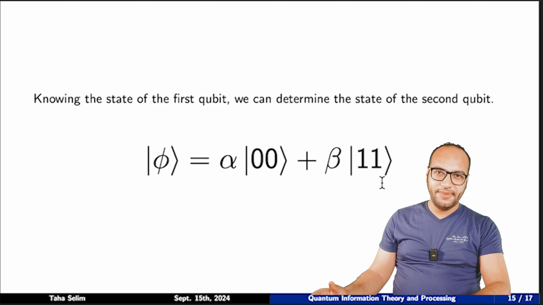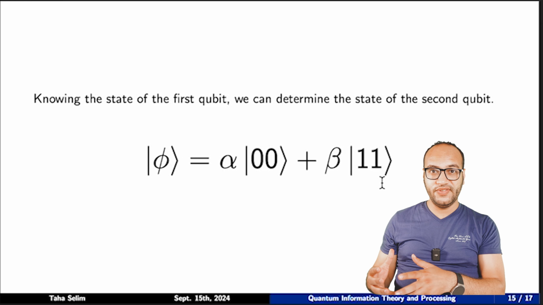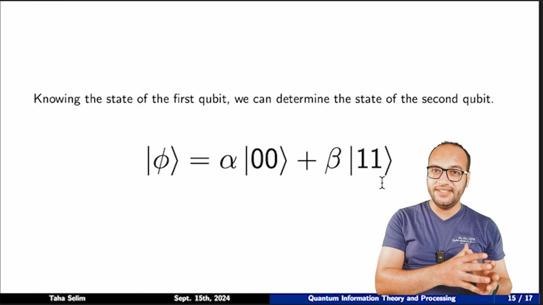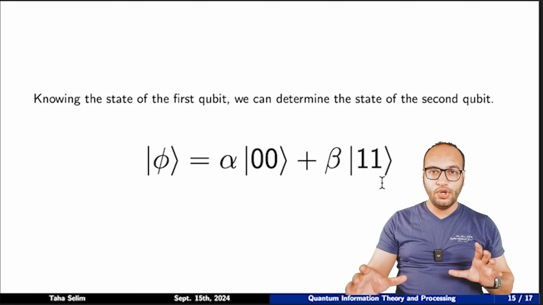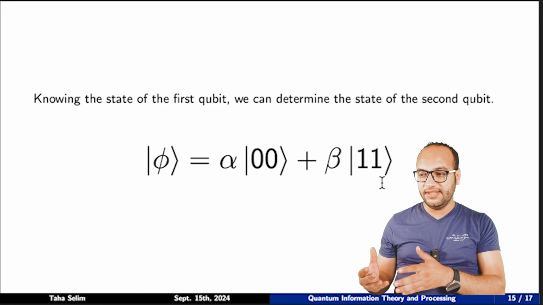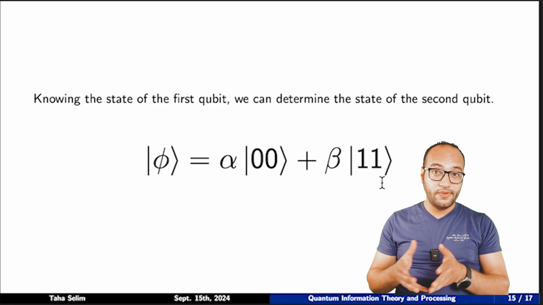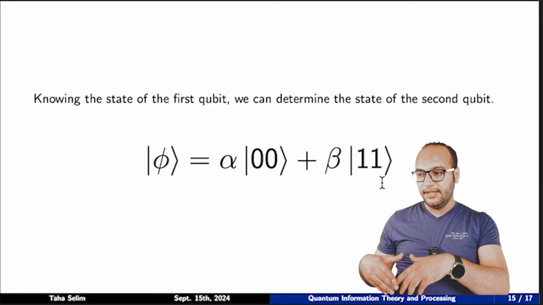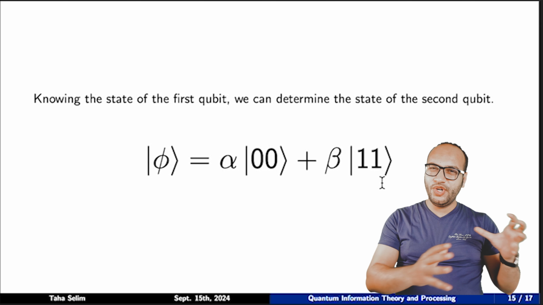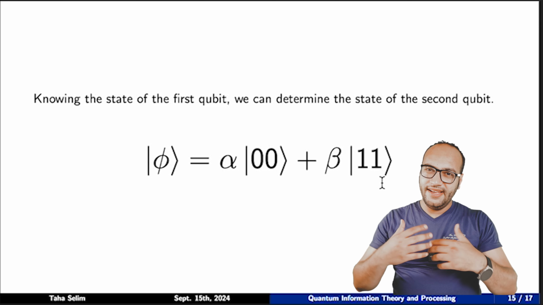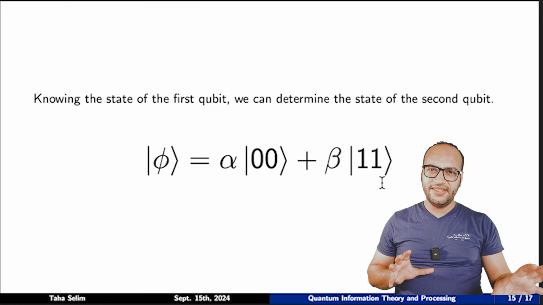We have 3 aspects for entanglement. Intuitively, it means that in this system of 2 qubits, if we know the state of the first one, we know the second one for free, because we have only 2 situations or 2 configurations in which either both of them are in 0 state or both of them are in 1 state. Mathematically, that means we cannot factorize or retrieve their original states back. And physically, it means that the measurements of the states of the qubits are dependent on one another.